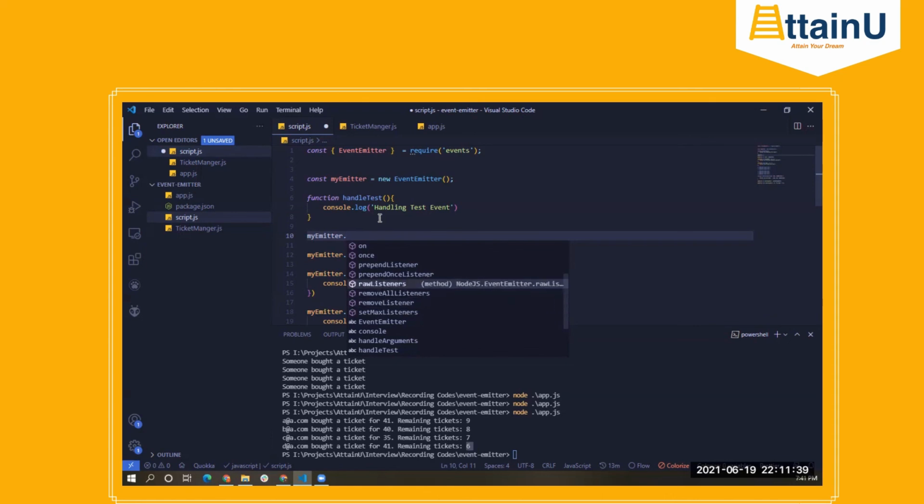All these are different functions which allow you to increase the functionality based on your use case. The most important ones are the emit function, the on function and the once function, depending on the use case you are dealing with. Listeners count will give you the number of listeners for that particular event. Fine.